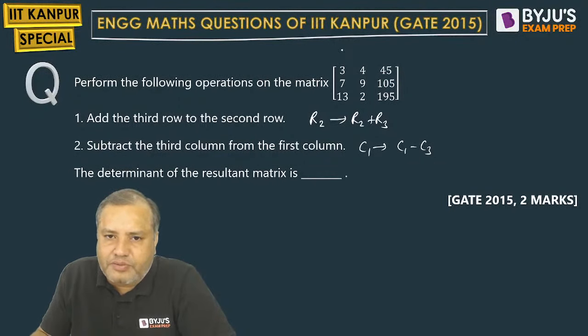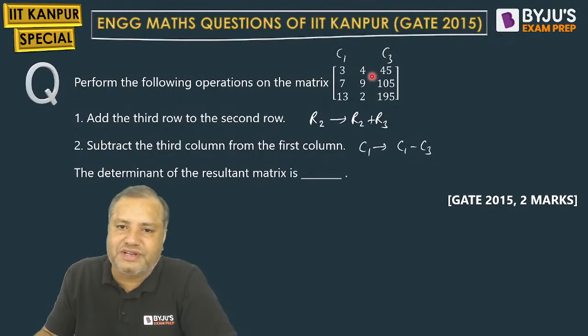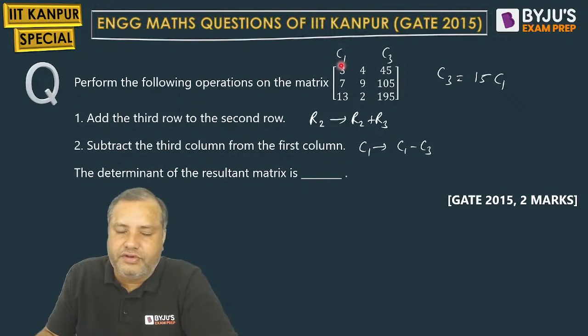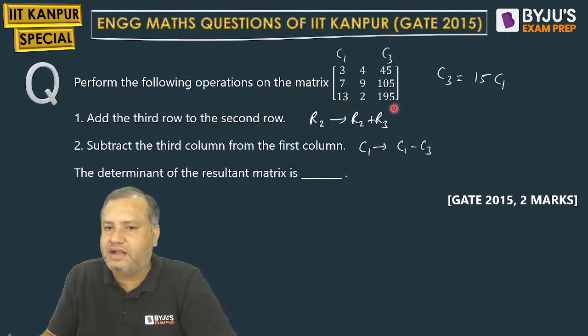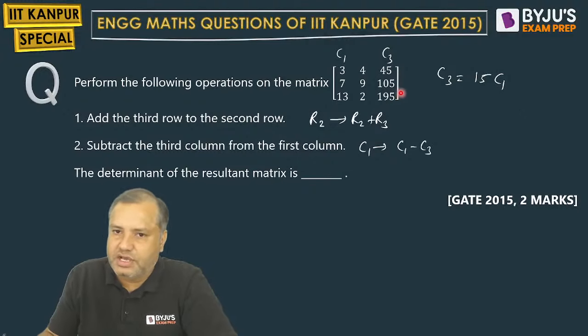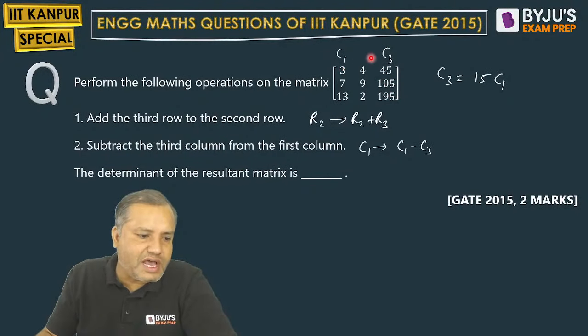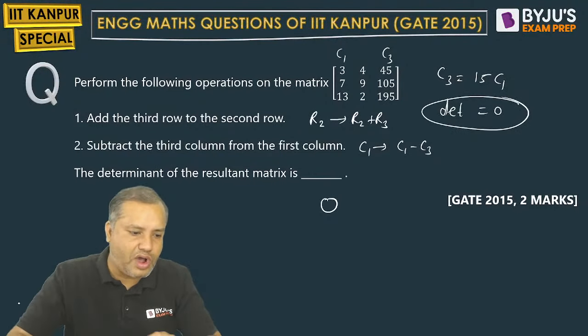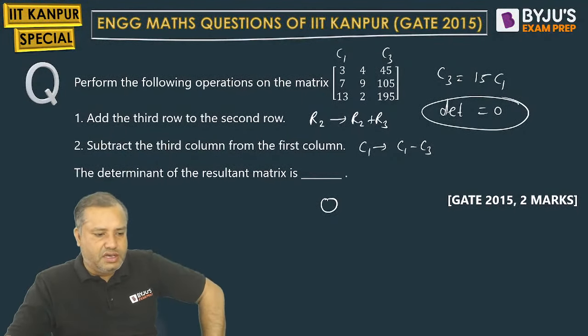Students, if you observe here, C1 and C3 are proportional. C3 is actually 15 times C1. Say yes or no. 15 threes are 45, 15 sevens are 105, 15 into 13 will give you 195. Yes. So students, since two columns are proportional, the value of this determinant will be 0. So the answer will be 0.